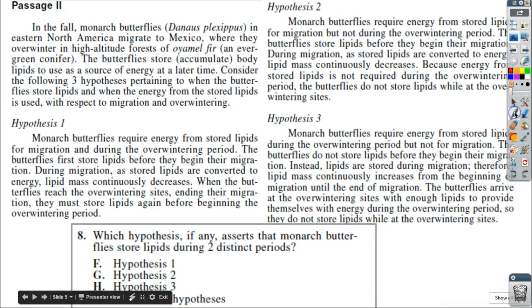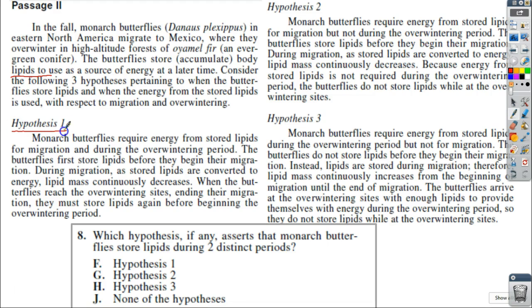Okay, we've got a new question here. We've got a new passage. The monarch butterfly. They migrate to Mexico in forests, and they store energy in lipid form to use as a source for a later time. Consider the following 3 hypotheses pertaining to when butterflies store lipids and when the energy from the stored lipids is used with respect to migration and overwintering.